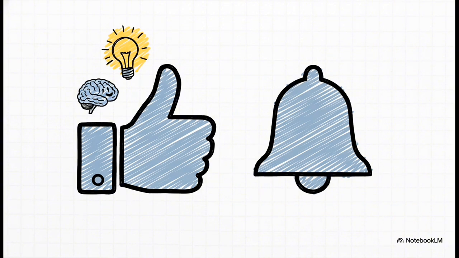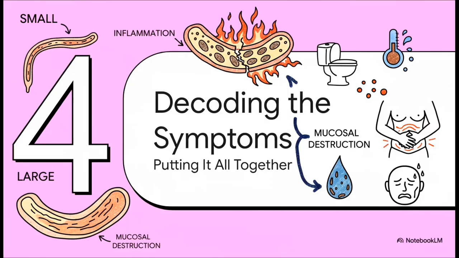Okay, now let's move on and put all of this together. All right, this is where we bring it all home. We have the location, small bowel versus large bowel, and we have the mechanism, that intense inflammation and mucosal destruction. So how do these two ideas combine to create the clinical picture you actually see at the bedside?